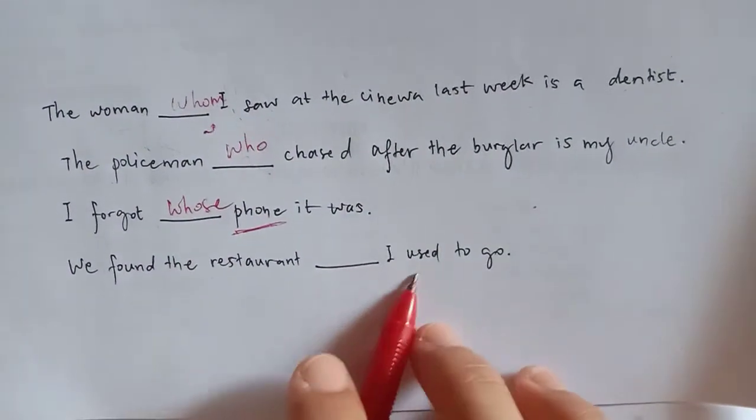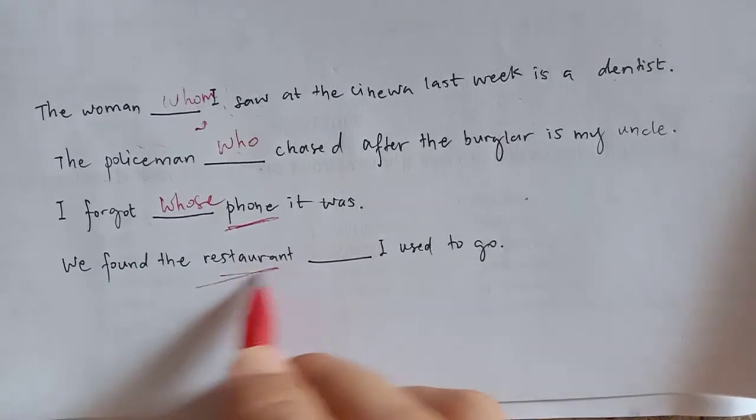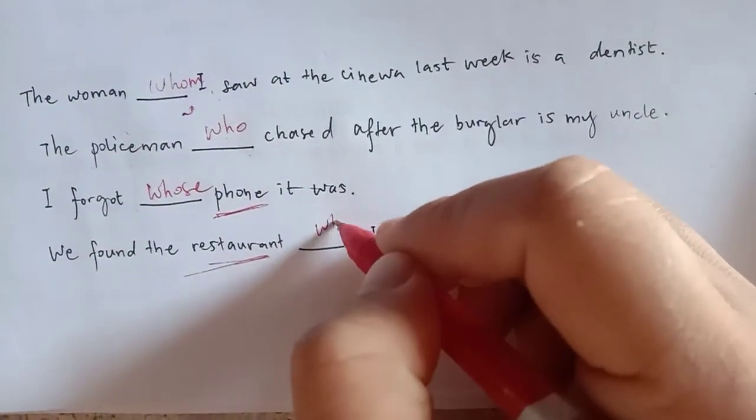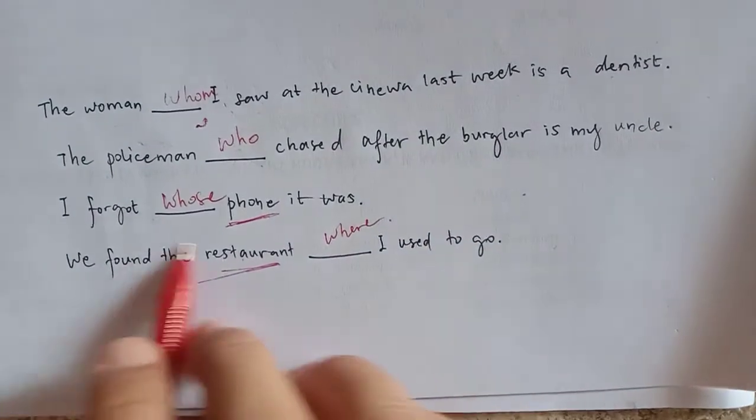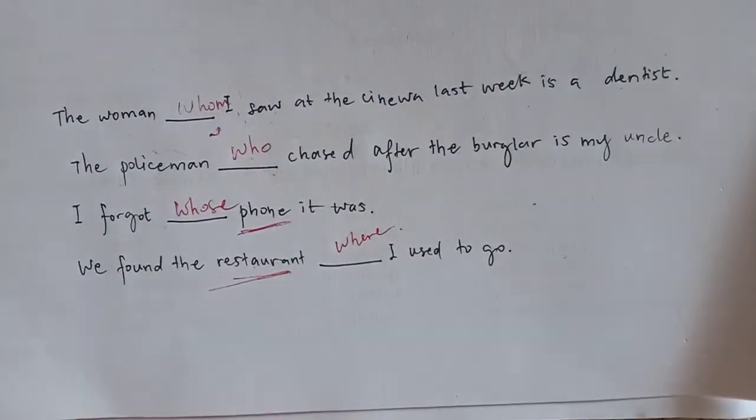We found the restaurant blank I used to go. If you have a place, it's easy. Where? We found the restaurant where I used to go.